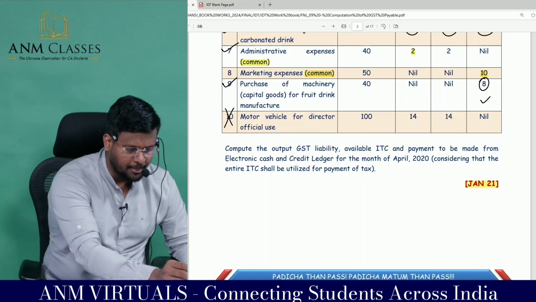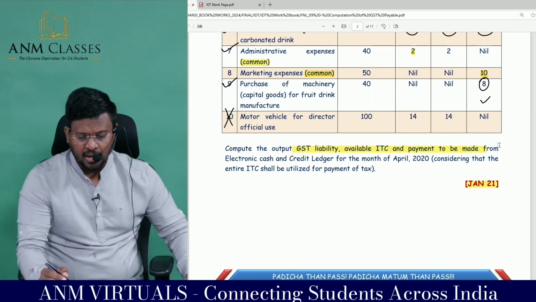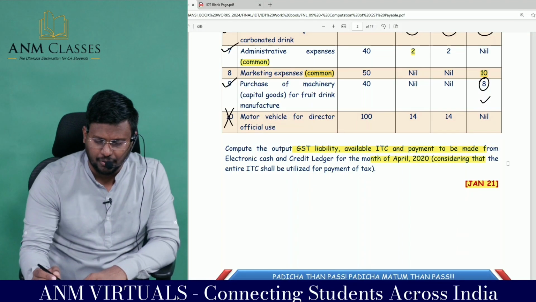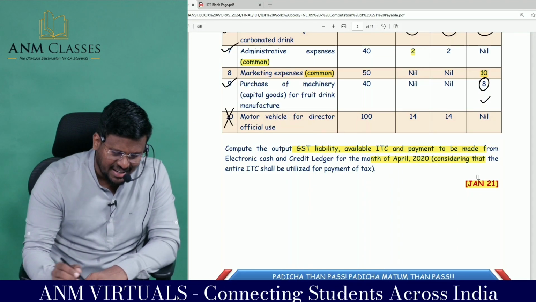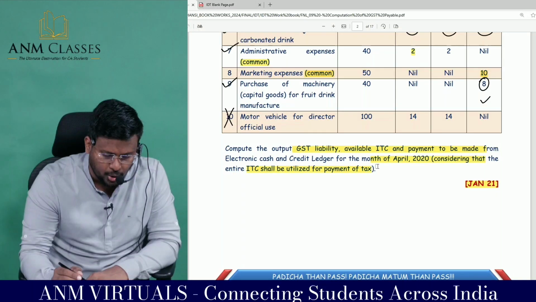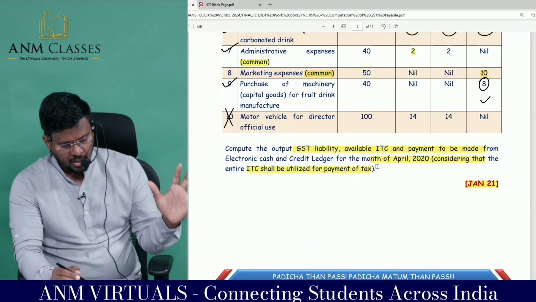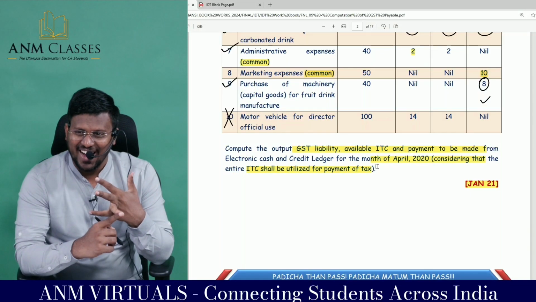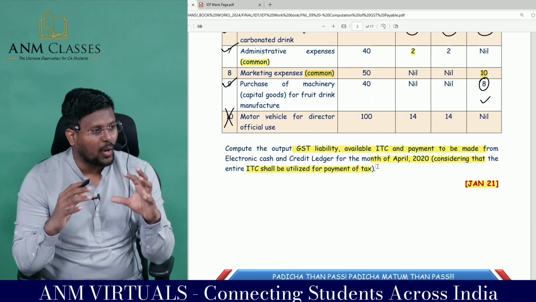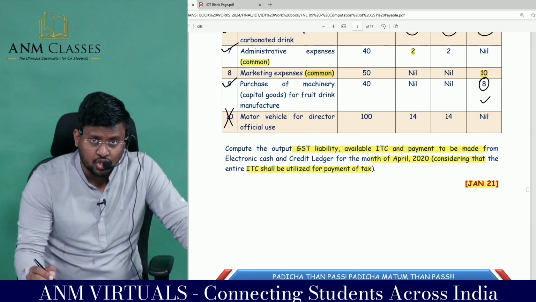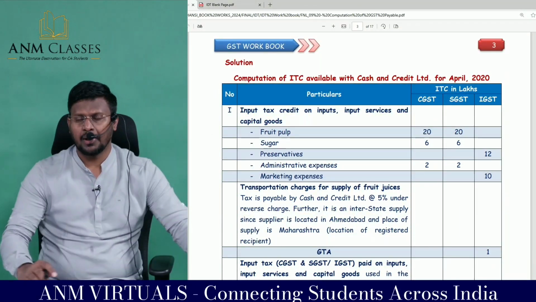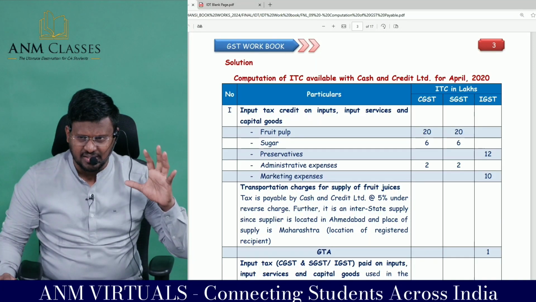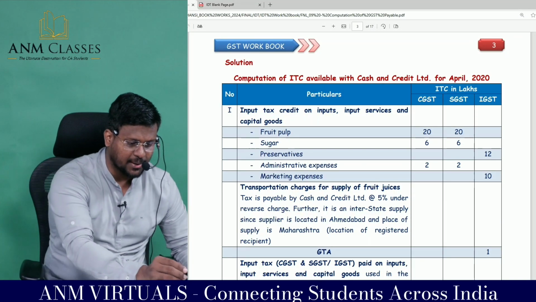Compute the output tax liability, available ITC and payment to be made from electronic cash and credit ledger for the month of April 2020, considering that the entire ITC shall be utilized for payment of the tax. Basically, they want the output tax liability, the ITC available, and the payment to be made. This is a Jan 21 question. I hope that when you are reading the question itself, confidence is coming, and you will be able to appreciate and understand.